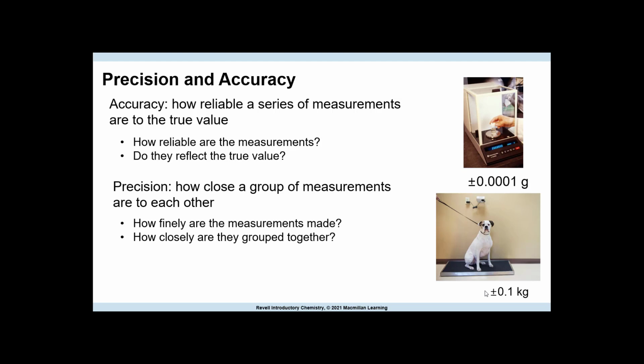Precision refers to how close a group of measurements are to each other. That doesn't necessarily mean they are close to the accurate, correct answer, but if they're all grouped together, they are more precise. They are closer together and grouped. Accuracy is how close they are to the true value, the real answer.